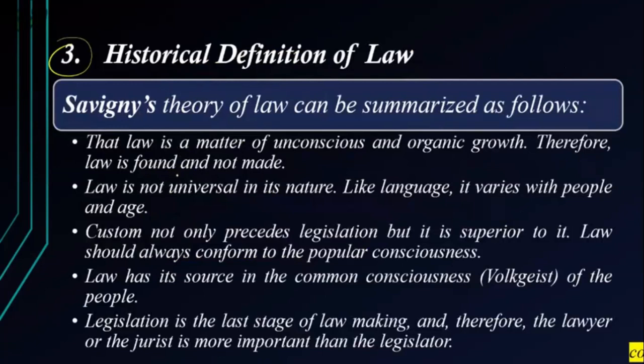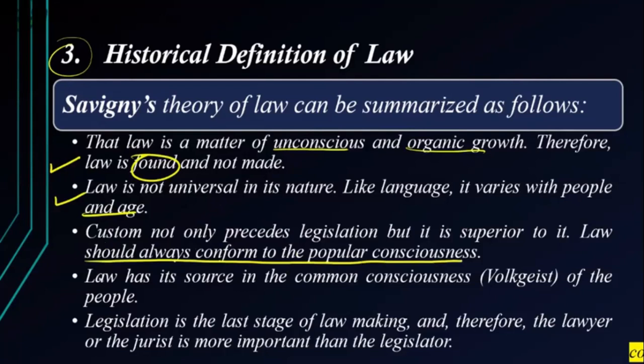Now we come to the historical definition of law. Here we need to understand the law is a matter of unconscious and organic growth. That is why we say law is found and not made according to historical theory. Law is not universal in nature. Like language, it varies from people and age. Custom not only precedes legislation, but it is superior to it. Law should always conform to the popular consciousness. Law has its source in the common consciousness of the people. This is what is told by the historical definition of law.